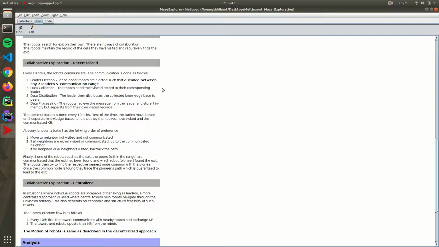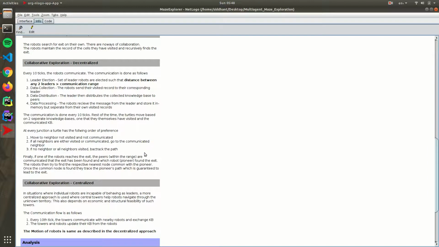So what happens is, we select a set of turtles who are the leaders, and these leaders form a group within the communication range. Obviously there cannot be two leaders within the same group. Once this is done, the leaders get all the knowledge base from the peer turtles of the specific group, and then send the combined knowledge base to them. Then the turtles process all the knowledge base, and use it to make the motion planning, which is the second part.